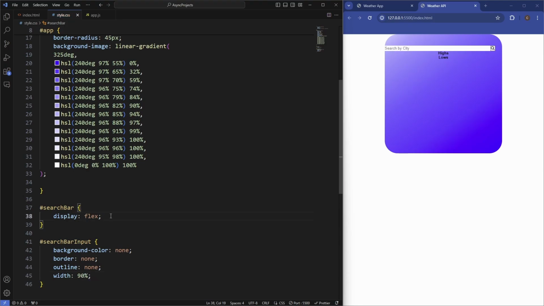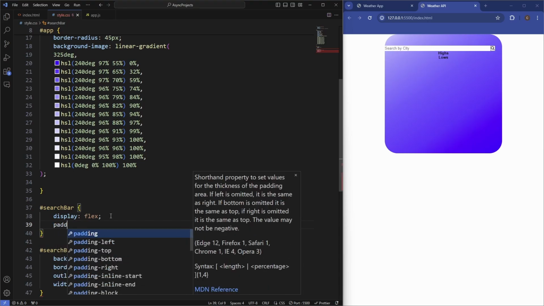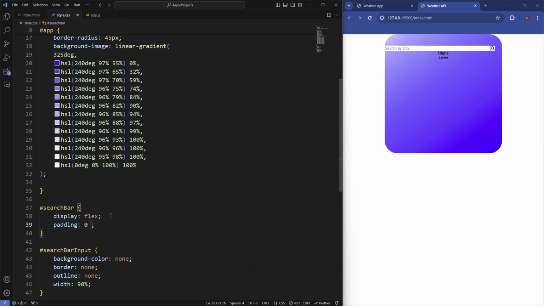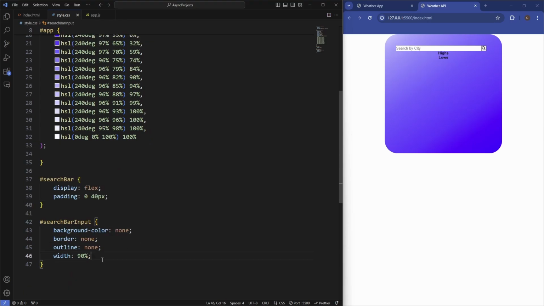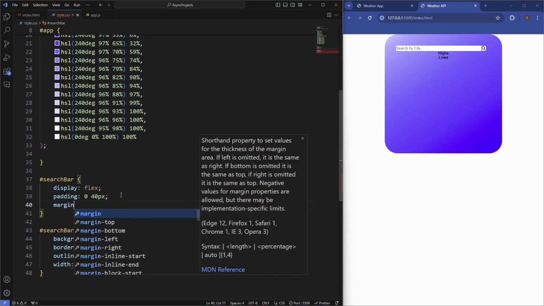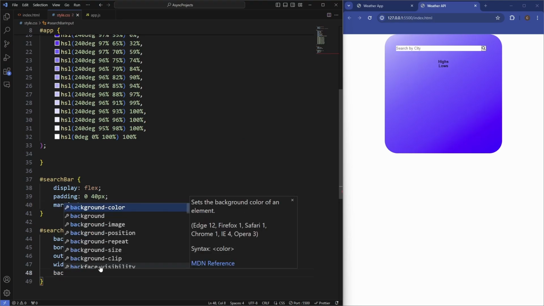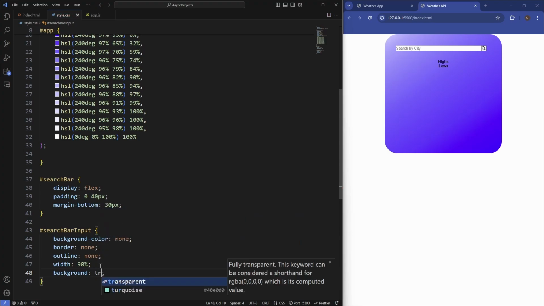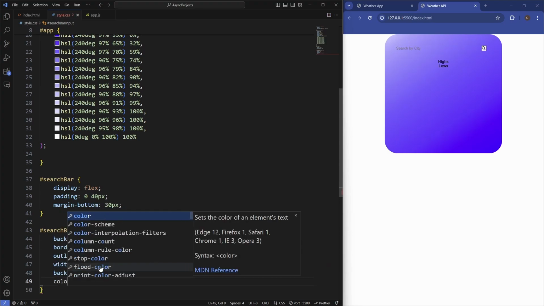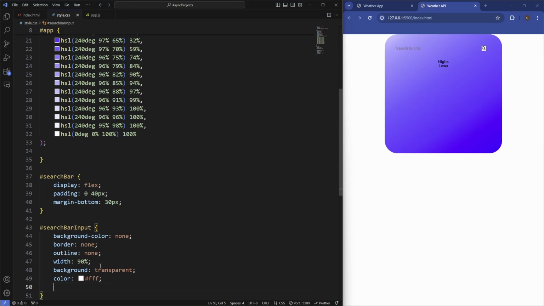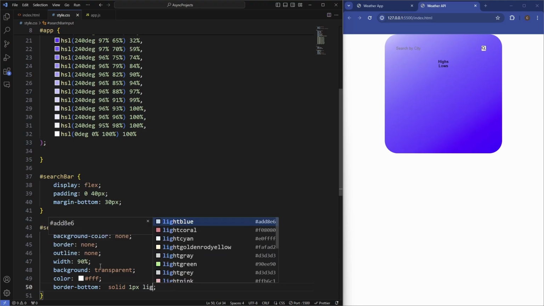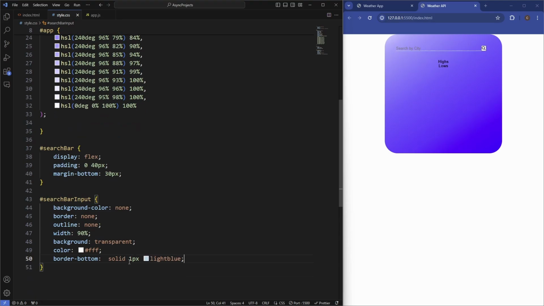Width, let's make it about 90%. Let's actually add some padding to the search bar on the left and right. So we'll say padding 0 on the top and bottom, but 40 pixels on the left and right. And then let's add a bit of margin at the bottom of this too. So about 30 pixels. And then let's also just set the background of this to also be transparent. And we'll set the color of the text to be white. And then let's just add a little border bottom of this to be solid 1 pixels, and we'll just make it, let's say, light blue. So that's starting to take some shape now.